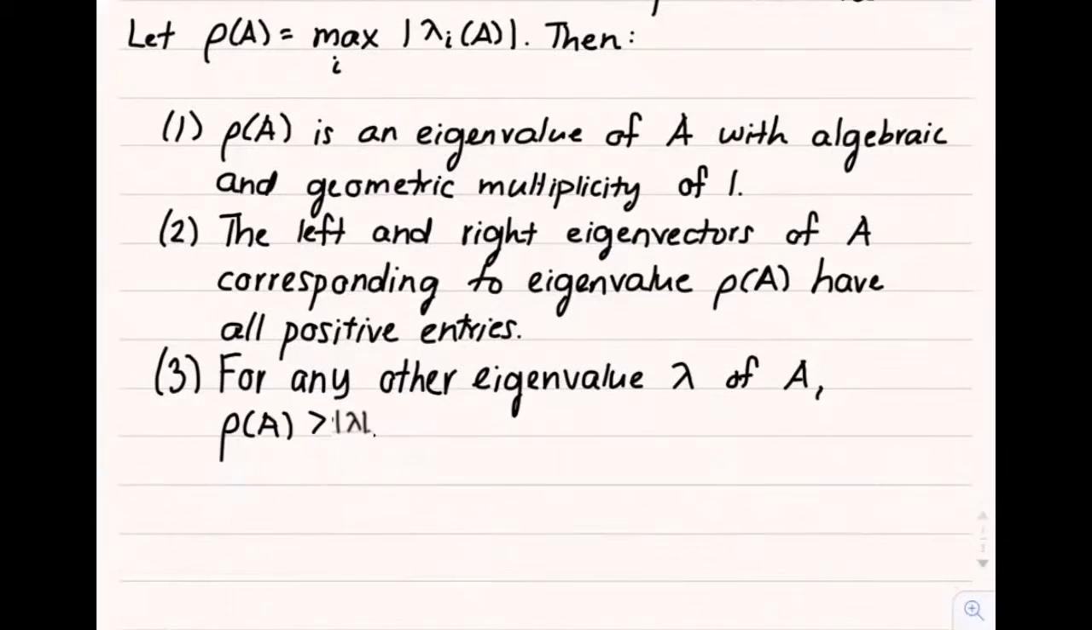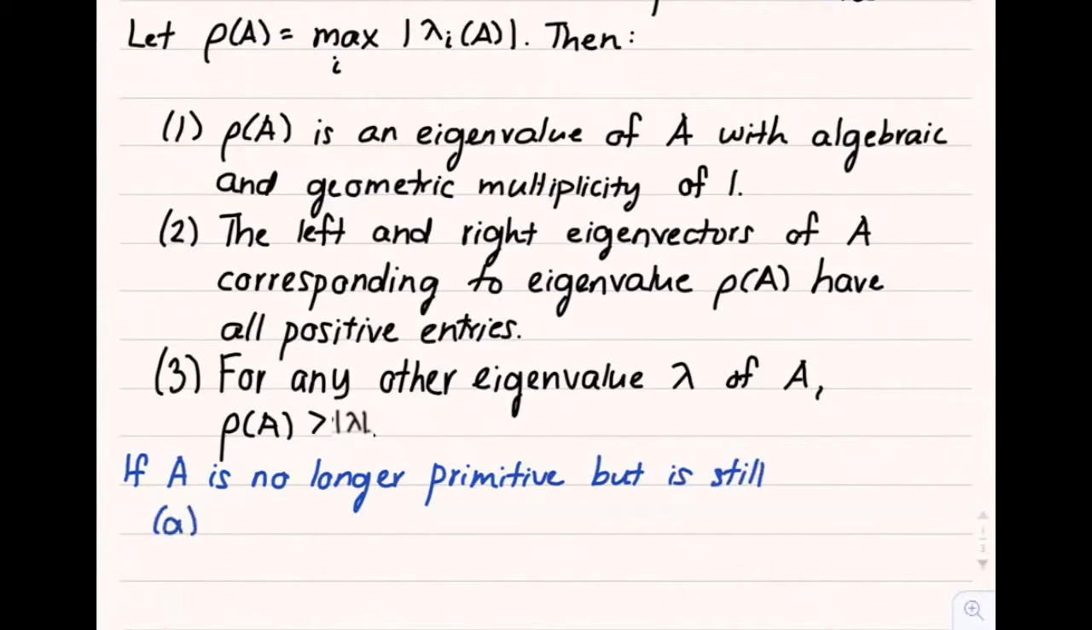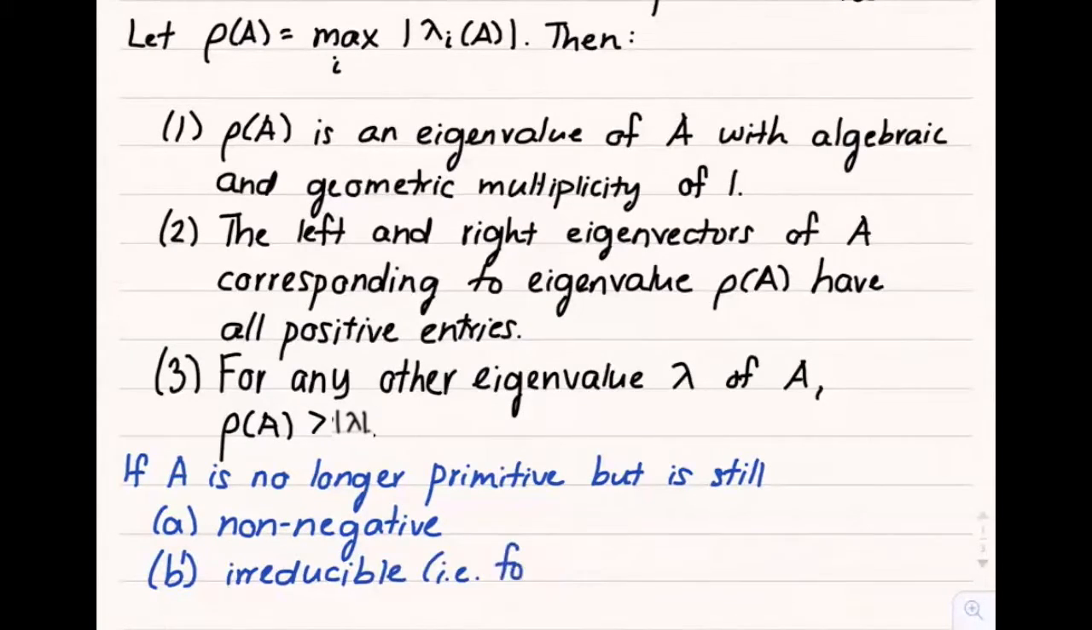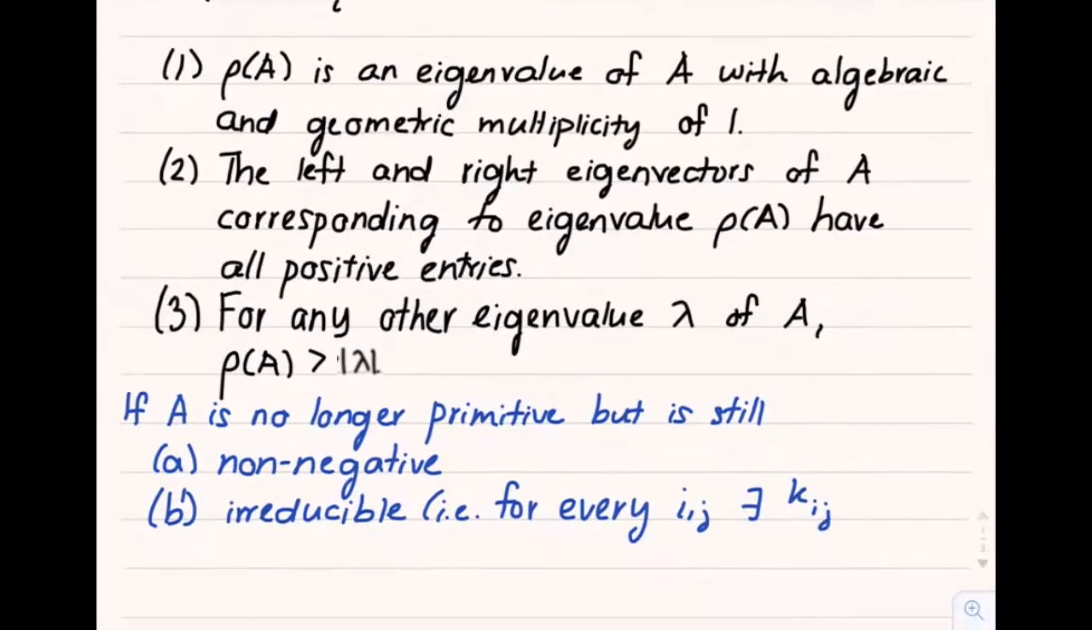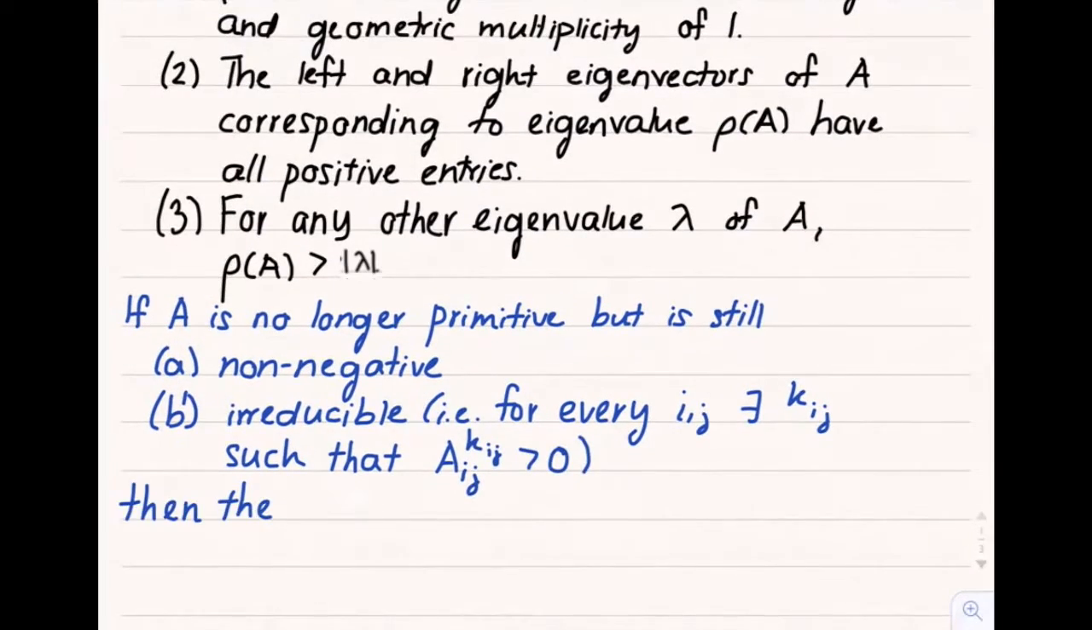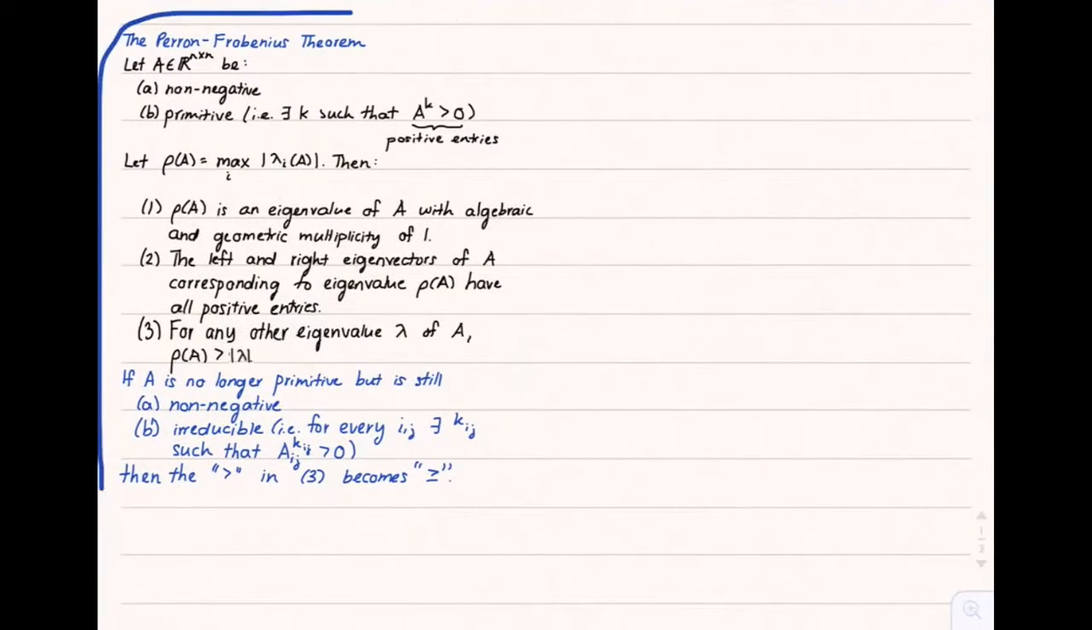Now, if the non-negative matrix A is no longer primitive but is only irreducible, meaning that for each pair i and j we can find a k sub ij such that the k sub ijth power of A has a positive ijth entry, then we still have 1 and 2, but the strict inequality in 3 no longer holds. This theorem is fairly simple to state, but it's interesting from many perspectives.